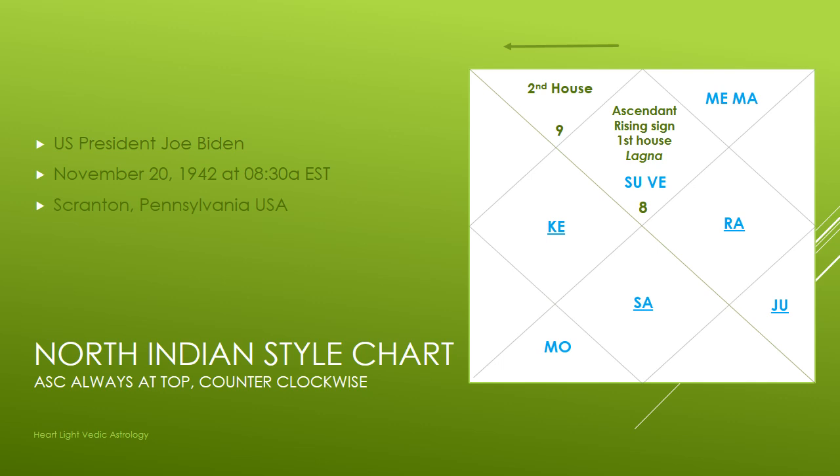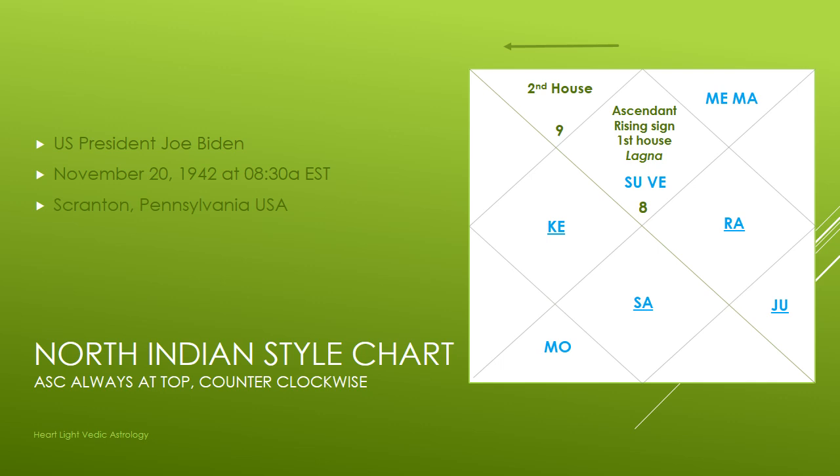So here's an example. You can see it's a square, and what you want to do to orient yourself in a North Indian style chart is look at the top of the chart, because the top of the chart represents the ascendant, or we also call it the rising sign, or the lagna in Sanskrit. This is the first house. It's also called the first house of the chart.